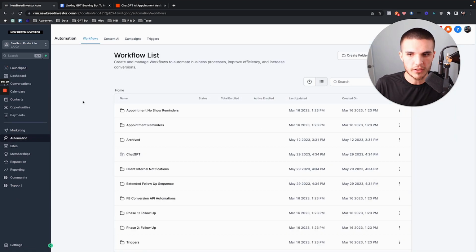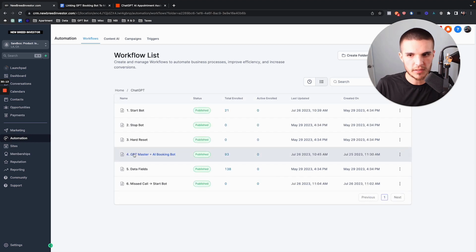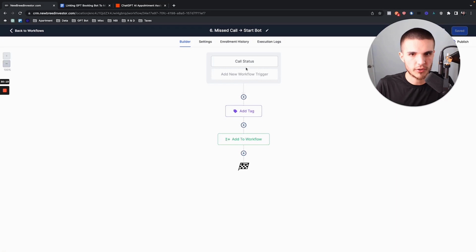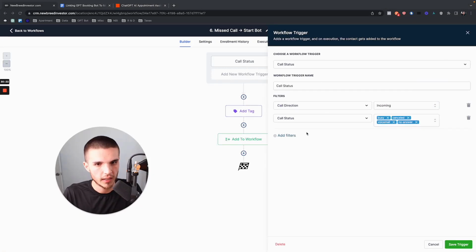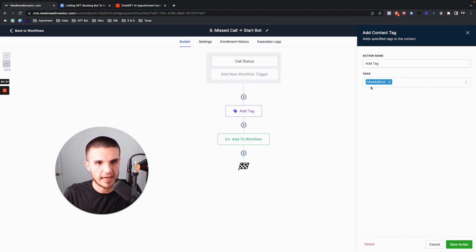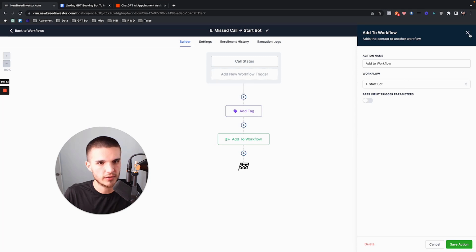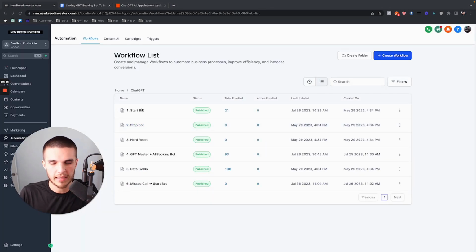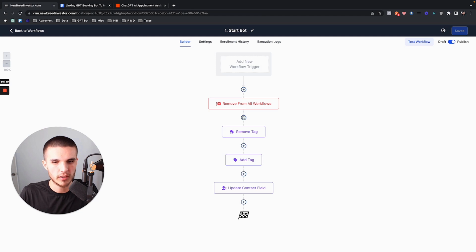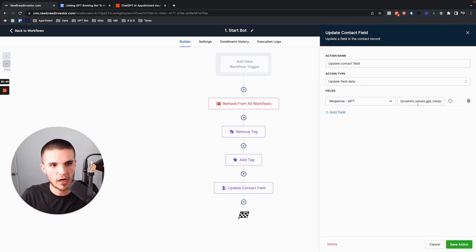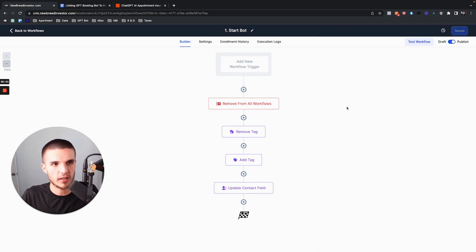So what we're going to do is go back to ChatGPT, and then we're going to go to this start bot flow, because we already created this trigger. So when the call status is incoming, the call status is either busy, canceled, voicemail, or no answer, we're going to add this tag, which is missed call bot. And then from there, we are going to add this lead to this start bot workflow. But there's one next step, which is we need to create a filter so that we update the proper contact field. The field will stay the same, but we need to update it with the proper custom value based on where this lead came from.